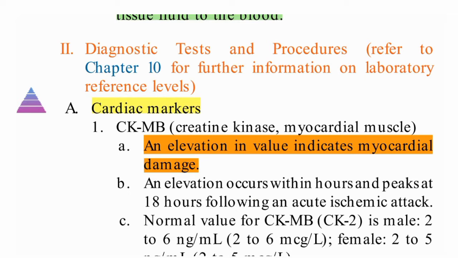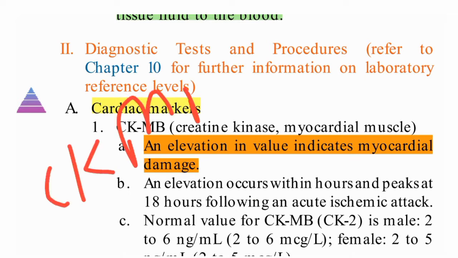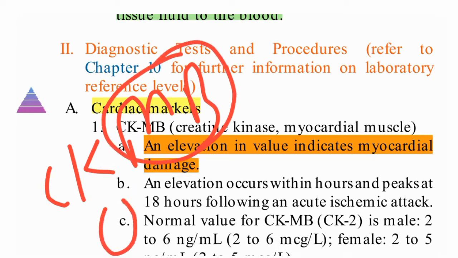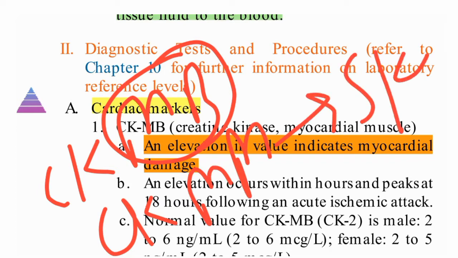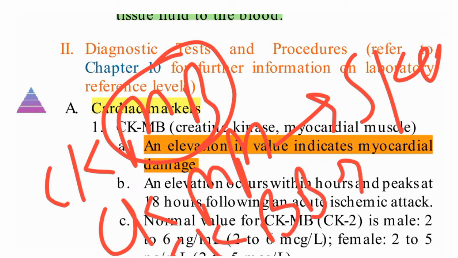In that, one is CKMB, creatinine kinase MB, for heart muscle. One more is CKMM, for skeletal muscle, and one is CKBB, for brain tissues.